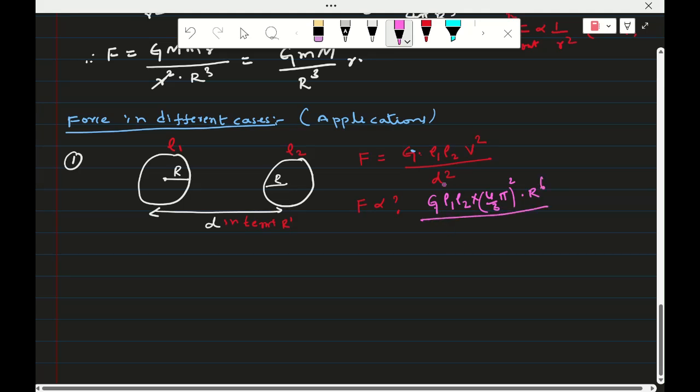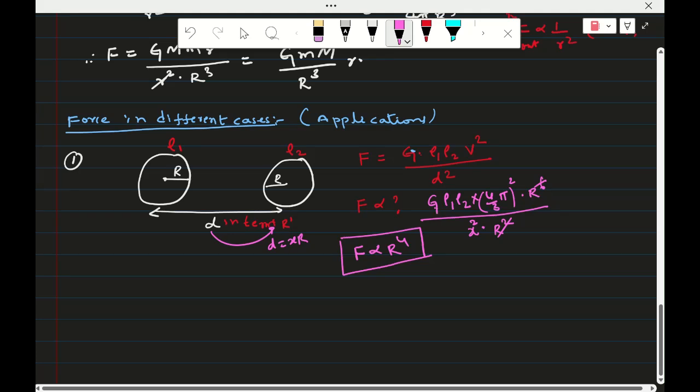The d is also in terms of r, that means d is equal to x r, so d square is x square r square. So now r square gets cancelled. Then we can say force is proportional to r power 4.